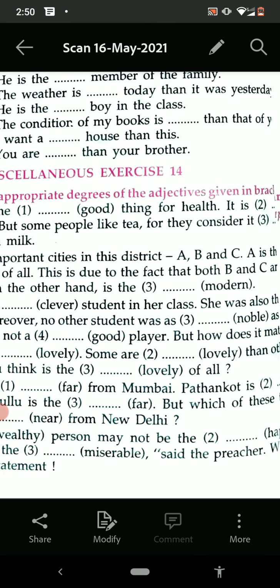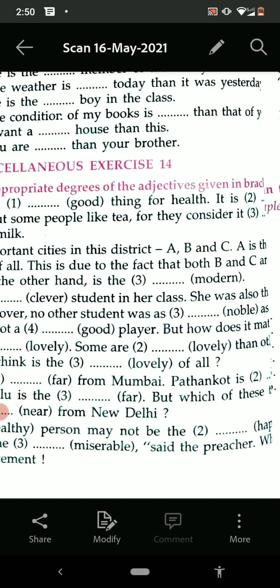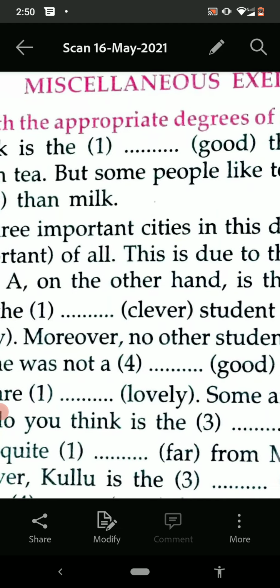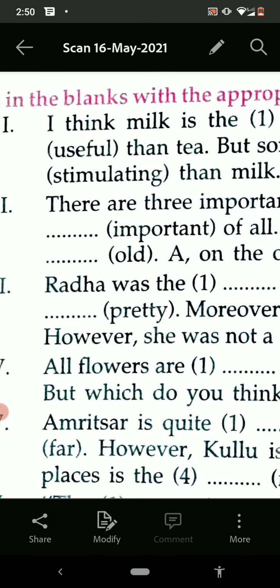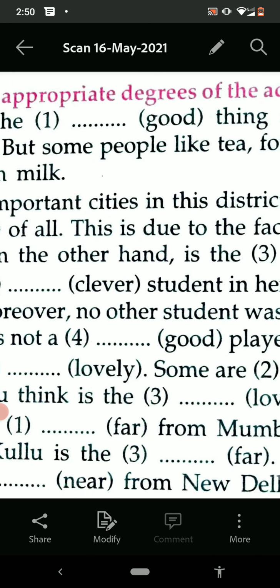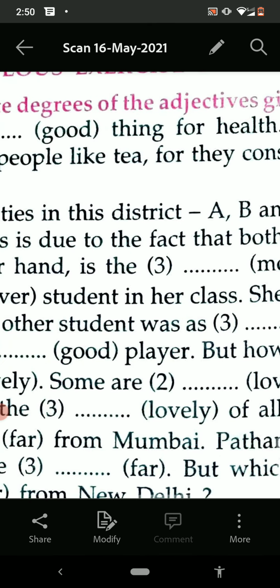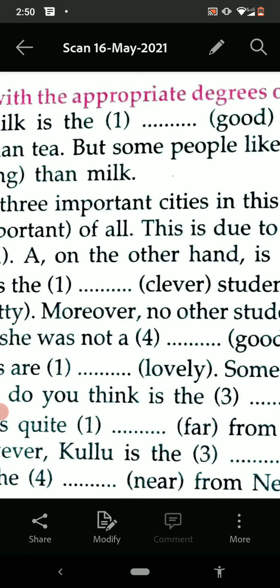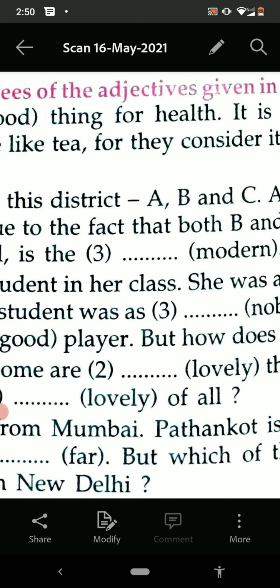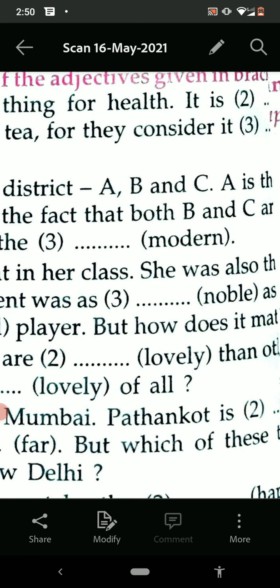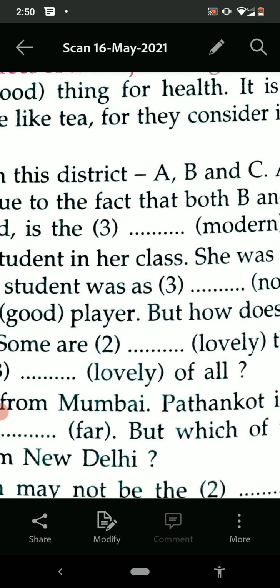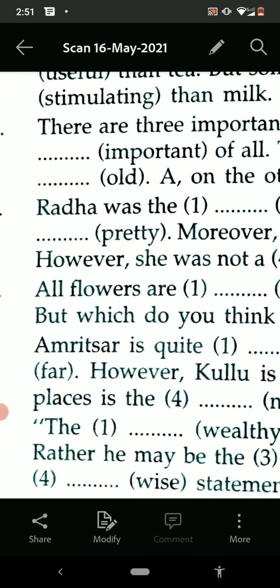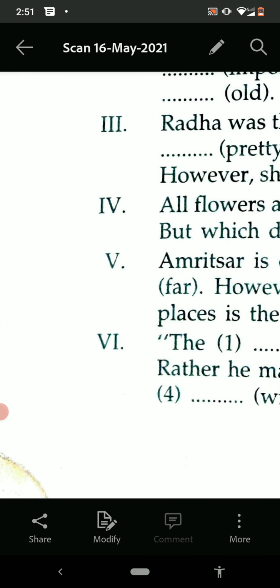There are three important cities in the district: A, B and C. A is the most important of all. This is due to the fact that both B and C are older. A, on the other hand, is the oldest, is the most modern. In this way you can fill in. I think you will be able to fill in these degrees. So that's all for today.